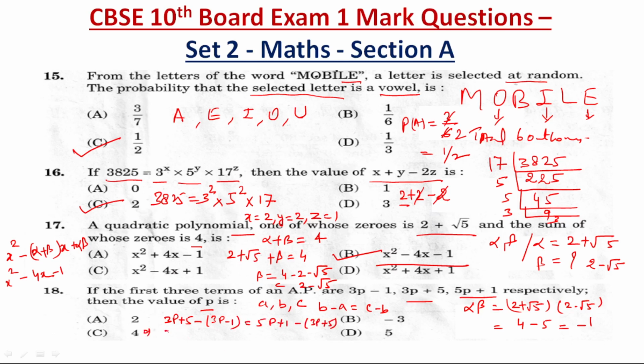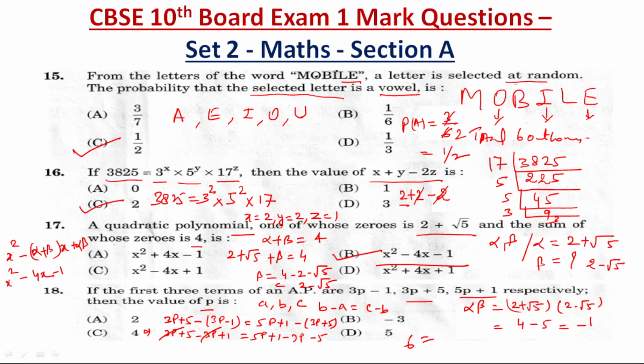So one step: 3p plus 5 minus 3p plus 1 is equal to 5p plus 1 minus 3p minus 5. Let us solve it. 3p minus 3p got cancelled. So left hand side it will be 6, 5 plus 1 is equal to 6.